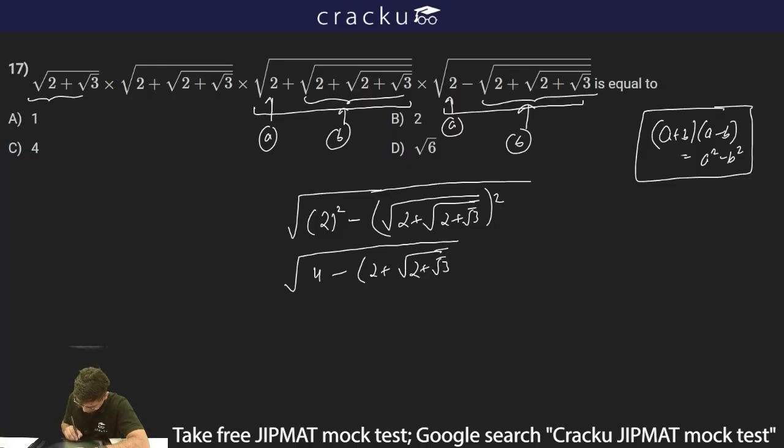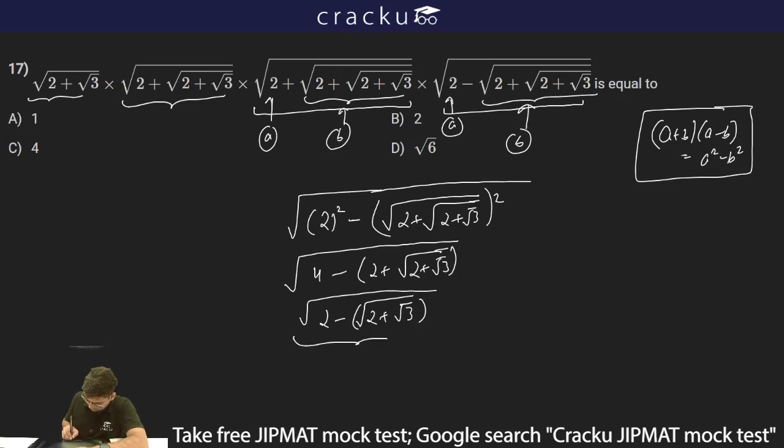This will be further simplified to under root of 4 minus 2 is 2, and this will become 2 minus under root of 2 plus root 3. Now what I'll do, I'll consider this term and this term. Now this is my A and this entire is my B. And thus I'll do A square minus B square.